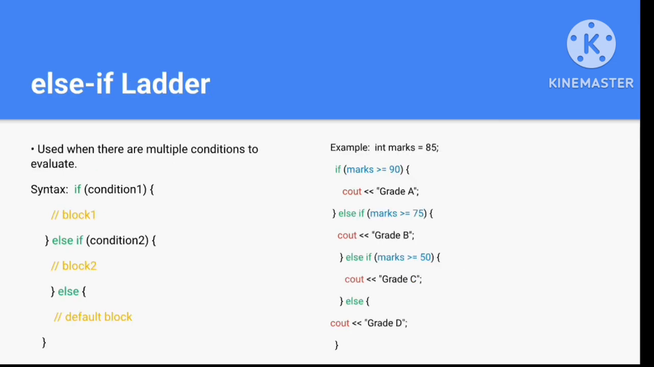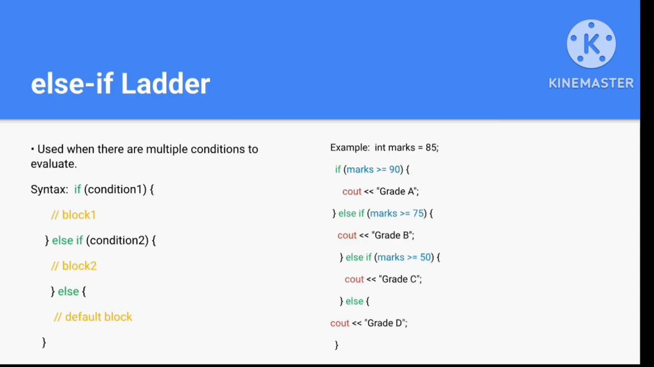Now the else if ladder. It is used when multiple conditions are evaluated together. The syntax is if condition, if true, it executes. If not true, then the next else if statement will get evaluated. If that is also false, then the last else, which is the default block, will get executed.